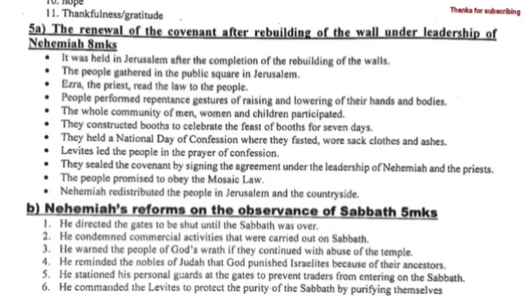5b. Nehemiah's reforms on the observance of the Sabbath. He directed the gates to be shut until the Sabbath was over. He condemned commercial activities that were carried out on the Sabbath. He warned the people of God's wrath if they continued to abuse the Sabbath. He reminded the nobles of Judah that God punished the Israelites because of their ancestors.